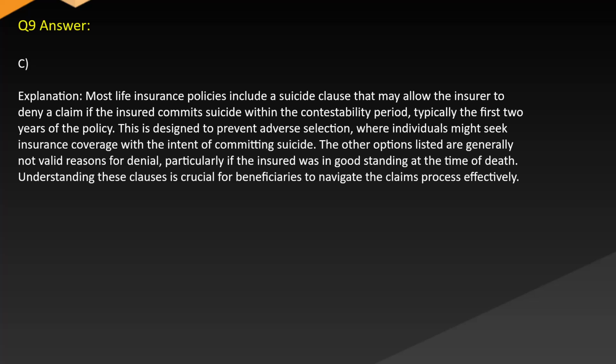Answer: C. Explanation. Most life insurance policies include a suicide clause that may allow the insurer to deny a claim if the insured commits suicide within the contestability period, typically the first 2 years of the policy. This is designed to prevent adverse selection where individuals might seek insurance coverage with the intent of committing suicide. The other options listed are generally not valid reasons for denial, particularly if the insured was in good standing at the time of death. Understanding these causes is crucial for beneficiaries to navigate the claims process effectively.